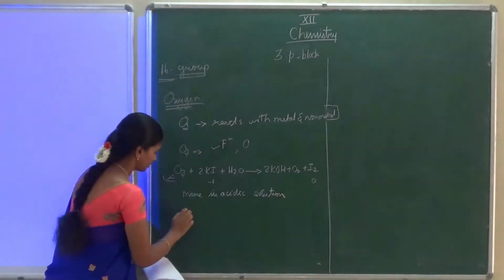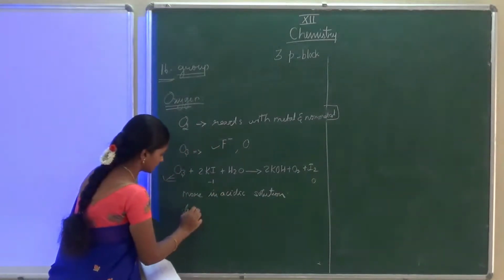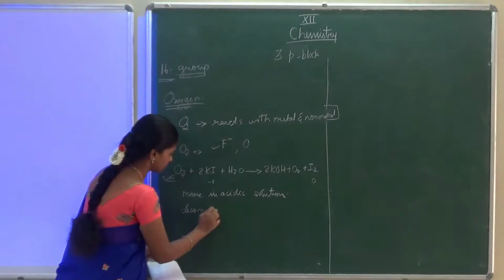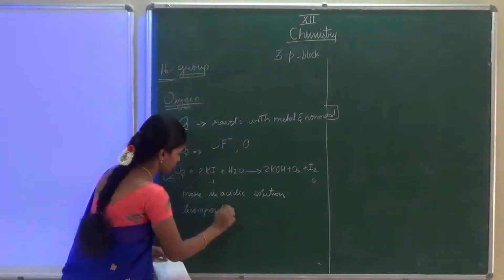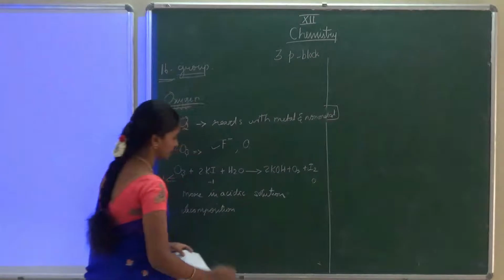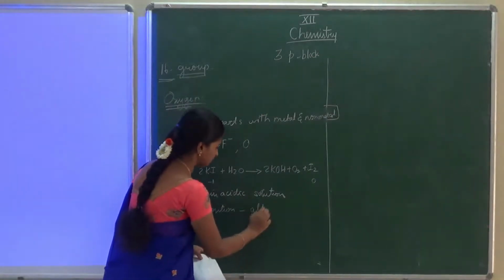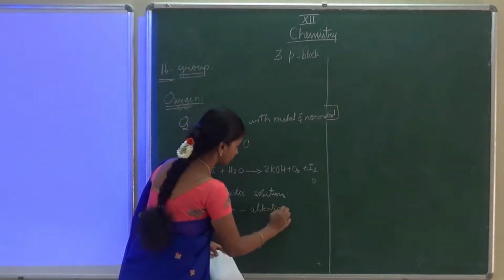Then the decomposition nature sharply decreases in alkali solution. One more question, kindly mark it.